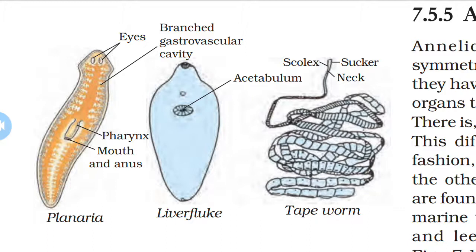These animals are called flatworms. They are either free living or parasitic. Here parasitic means animals that live in another animal and get food from it. Some examples are free living animals like planarias. Liver flukes we can observe in the figure. Tapeworm also. These are examples of the Platyhelminthes.